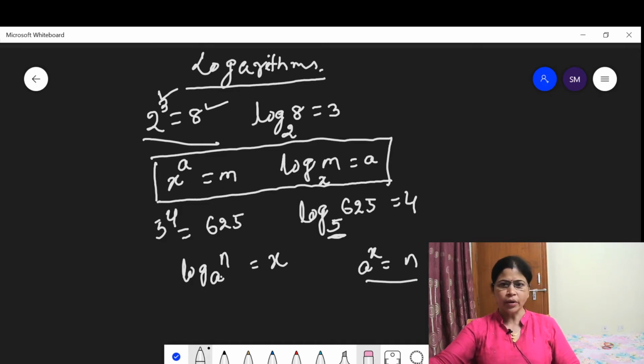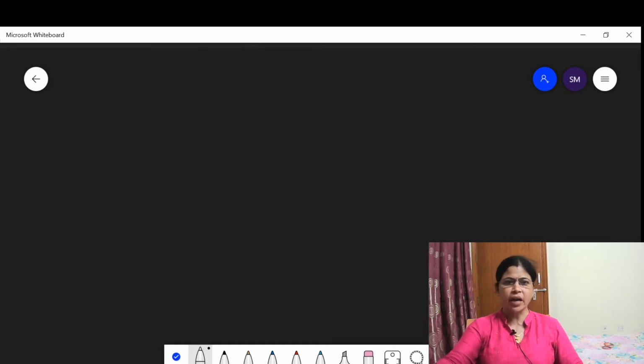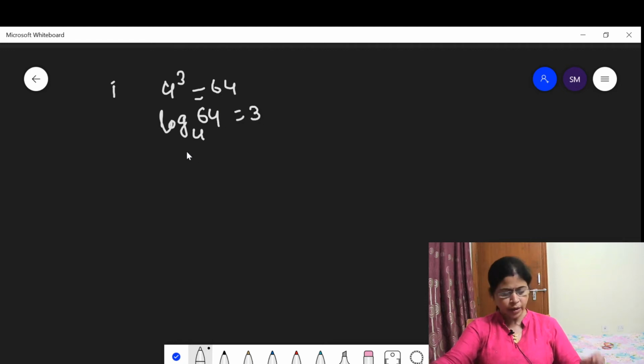Now let us take some more examples for better understanding. Students, as I have told you, only knowing the formula is not sufficient. You have to practice more and more problems and examples, which will be helpful for you. Suppose you say 4 to the power 3 is equal to 64. When you apply logarithm, you write log of base 4 of 64 is equal to 3.